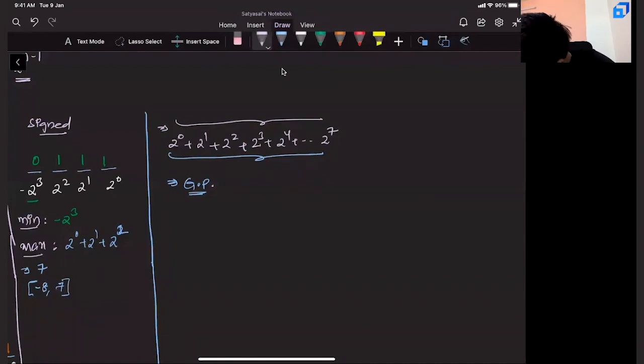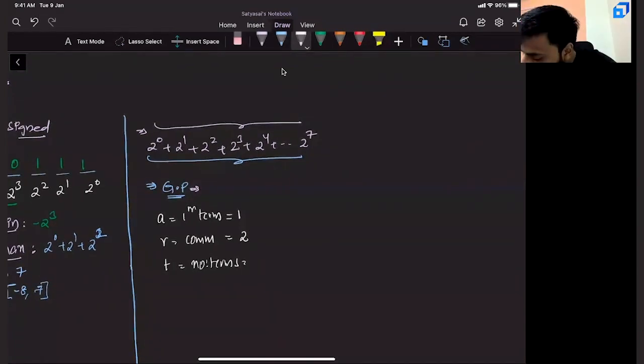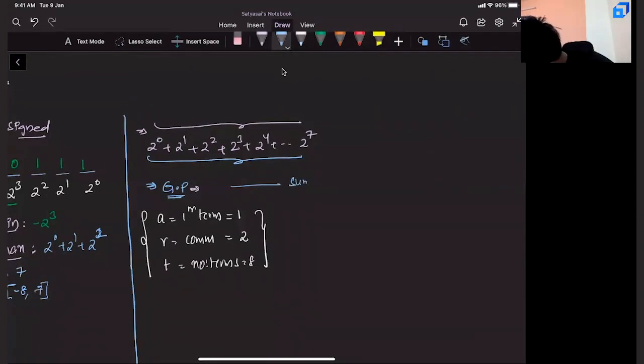Correct. Now, do we know the sum of terms in a geometric progression? Yes, we do. In this scenario, what is A? A is the first term. It is 1. R, the common ratio, is 2. T, how many terms are there in total? Don't tell me there are 7. 2 power 0, 1, 2, 3, so on to 7. So there are 8 terms. That means, what is the sum of T terms in GP?